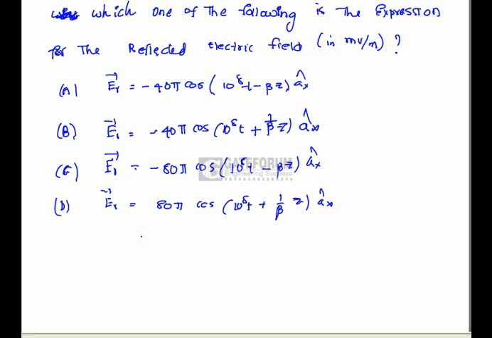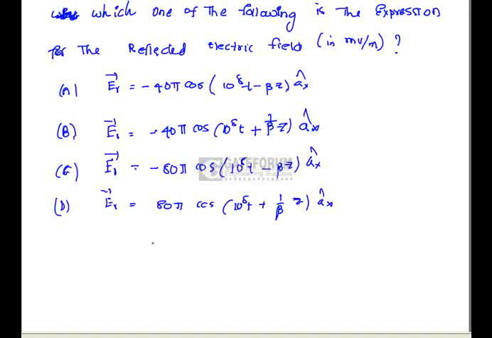Question is, a plane electromagnetic wave with magnetic field Hi milliamps per meter travels in air for z less than or equal to 0 and is incident normally on a lossless non-magnetic dielectric medium of relative permittivity 4 which occupies the region z greater than or equal to 0. Which one of the following is the expression for the reflected electric field?